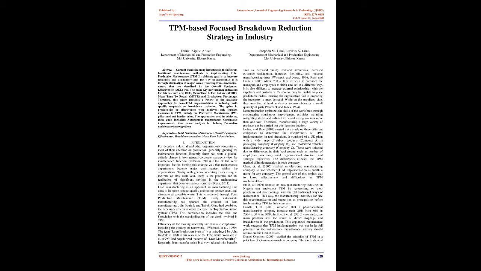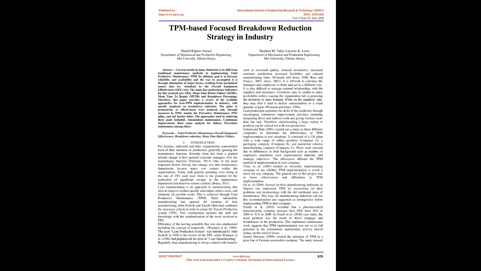Womack et al., 1990. The term lean production system was introduced by John Krafcik in 1988 in his review of the TPS, while Womack et al., 1990, had popularized the term of lean manufacturing. Regularly, lean manufacturing is always related with benefits such as increased quality, reduced inventories, increased customer satisfaction, increased flexibility, and reduced manufacturing times. Womack and Jones, 1996, Ross and Francis, 2003, Alavi, 2003.